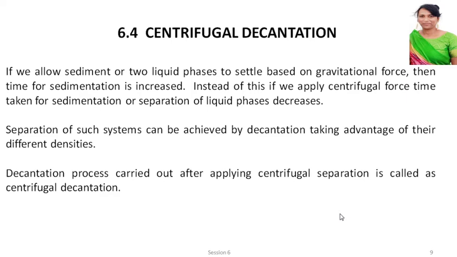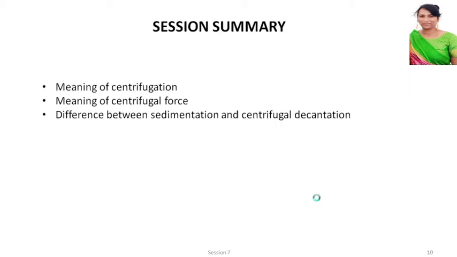Centrifugal decantation. If we allow sediment or two liquid phases to settle based on gravitational force, then the time for sedimentation is increased. Instead of this, if we apply centrifugal force, the time taken for sedimentation or separation of liquid phases decreases. Separation of such systems can be achieved by decantation, taking advantage of their different densities. So the decantation process carried out after applying centrifugal separation is called centrifugal decantation. We have seen this, I have told you.